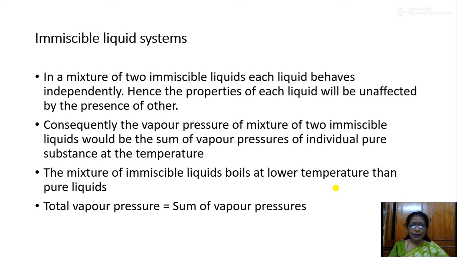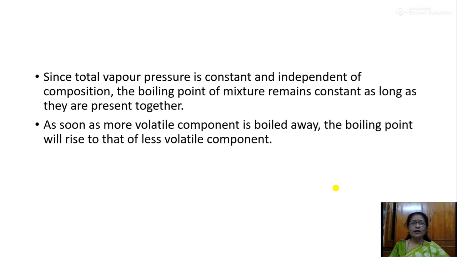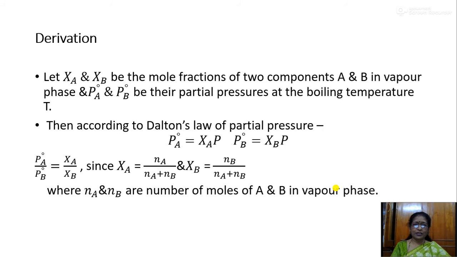The total vapor pressure is equal to the sum of the vapor pressures of the two liquids. Now, since the total vapor pressure is constant and independent of the composition, the boiling point of the mixture remains constant as long as they are present together. As soon as the more volatile component is boiled away, the boiling point will rise to that of the less volatile component.